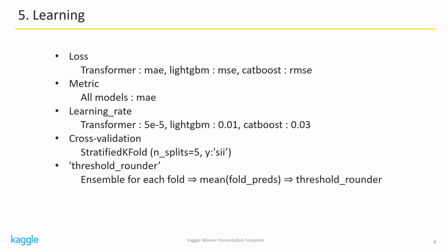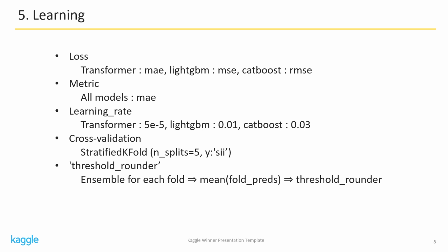Next is learning. The metric is MAE. On the other hand, I set the loss for LightGBM and CatBoost to MSE. This difference is the result of considering the CV score. The same goes for the learning rate. I decided based on the CV score.